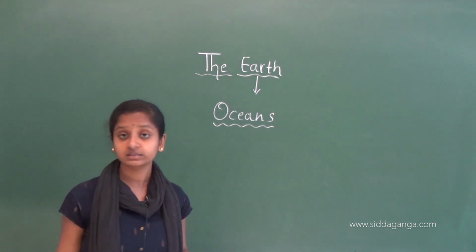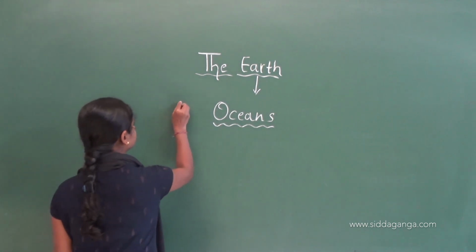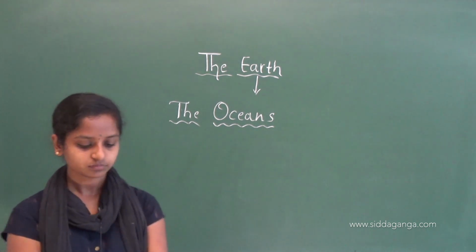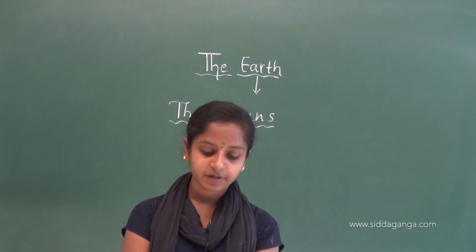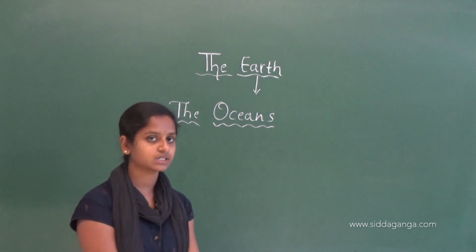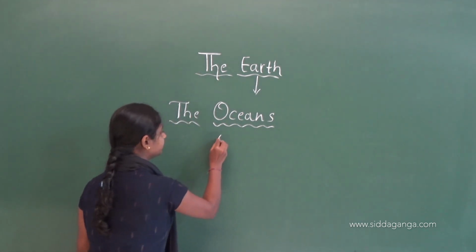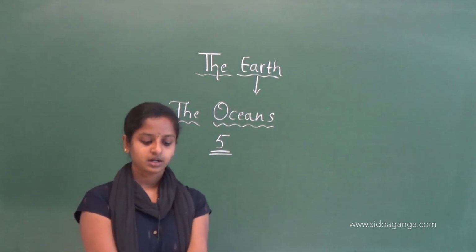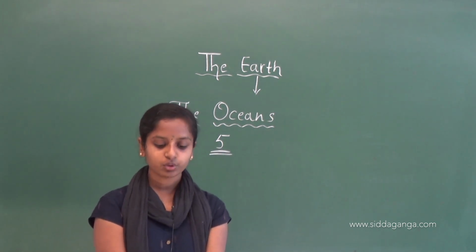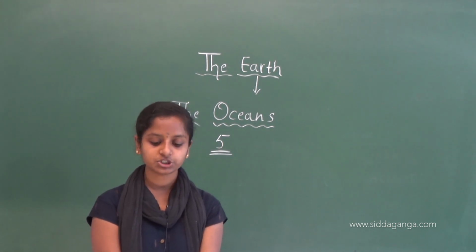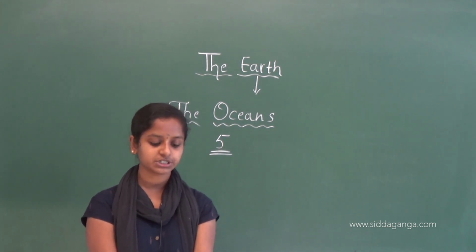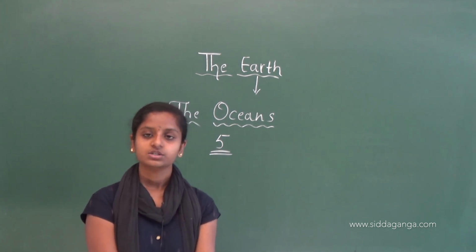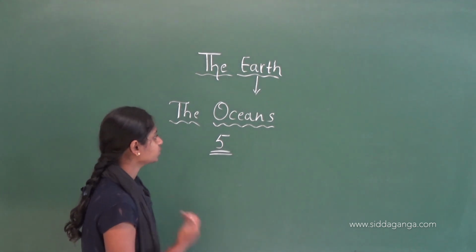The oceans. There are 5 major oceans. They are the Pacific Ocean, Atlantic Ocean, Indian Ocean, Antarctic Ocean, and Arctic Ocean. So these are the 5 major oceans.